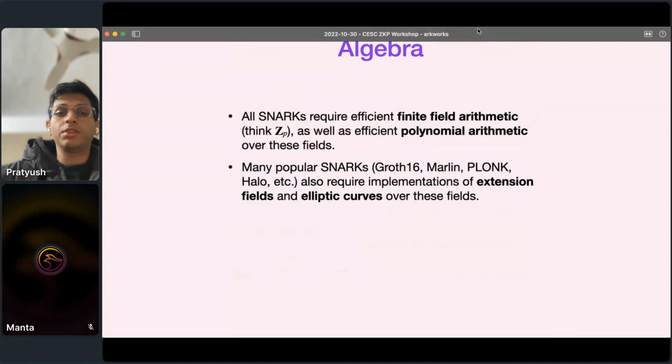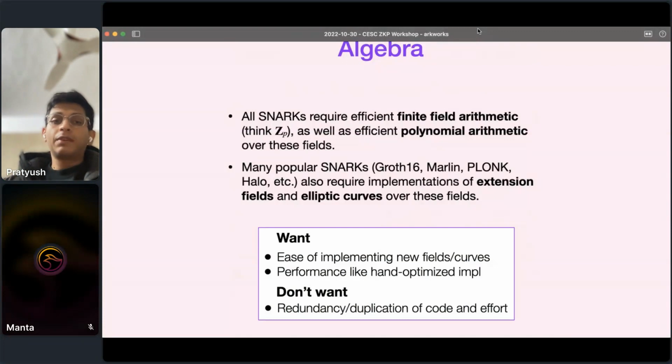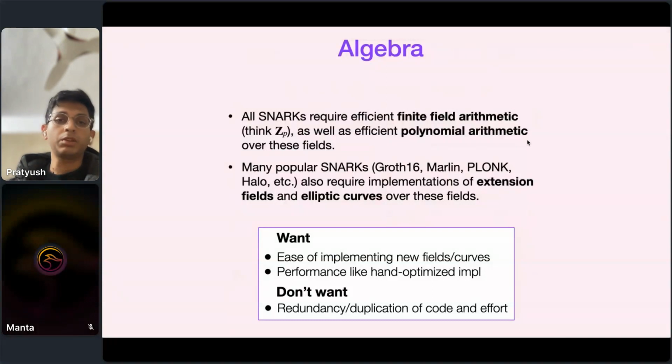So basically every zkSNARK that you use requires an implementation of efficient finite field arithmetic and usually polynomial arithmetic, as well as oftentimes elliptic curves, right? So at this level of the stack, what we want from any library that provides these operations is that it should be easy to implement a new field or curve and also optimize this implementation. But we don't want to duplicate effort, right? Like if somebody's already implemented short Weierstrass arithmetic, we don't want to have to re-implement that again and again. So let's take a look at how the Arkworks libraries achieve this goal, right?